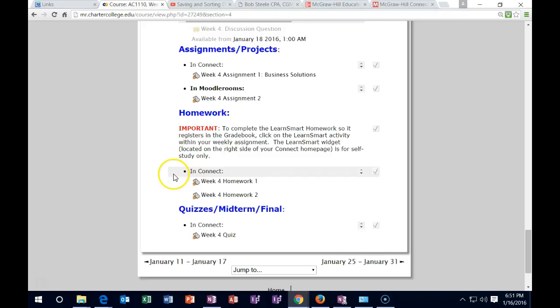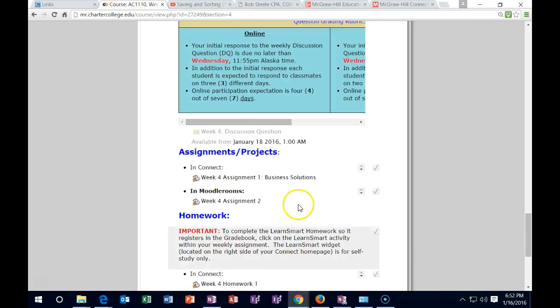Those will be in Connect. Those are the Learn Smarts. And then we have the quiz. That will be in Connect as well. So much of this will be in Connect, and all you want to do in here is just make sure that you've checked it off. You're saying, okay, I did this, I did this, I did this. All right, we're going to start off with the discussions.